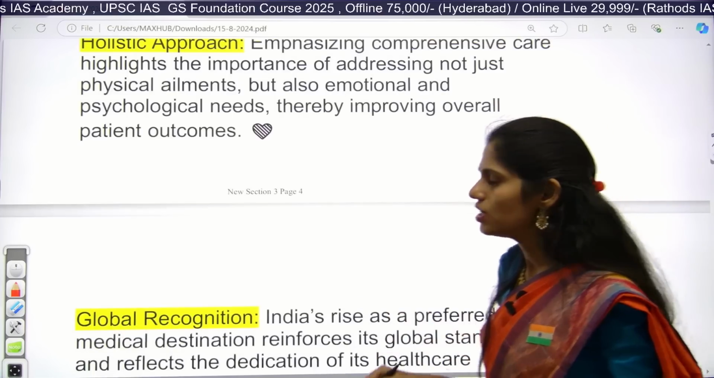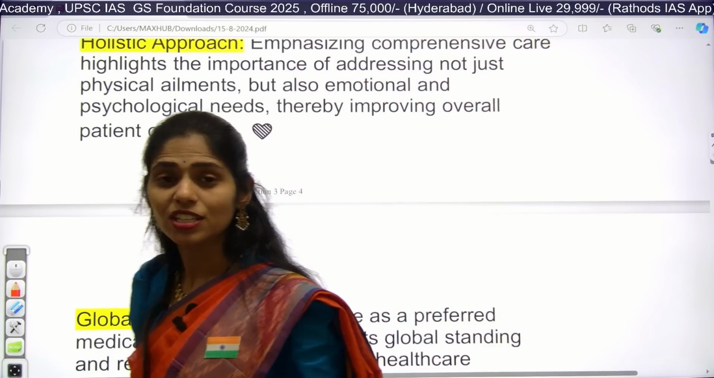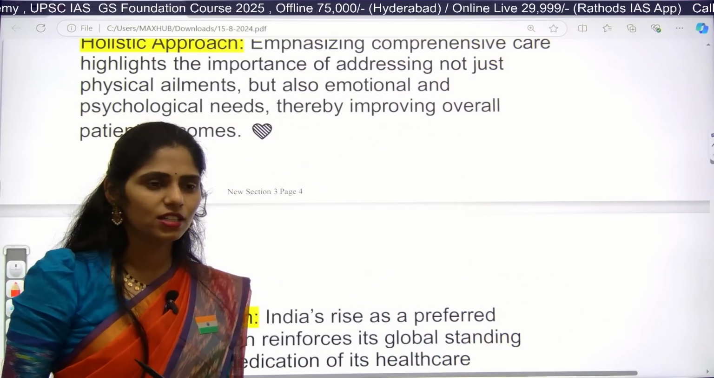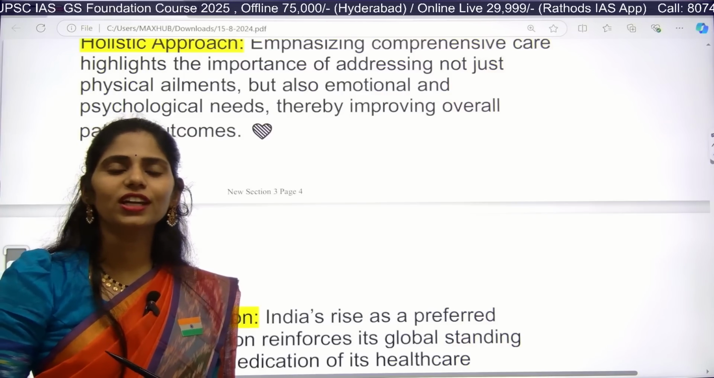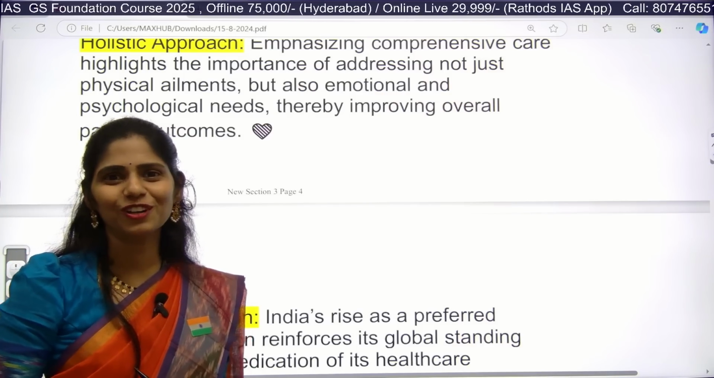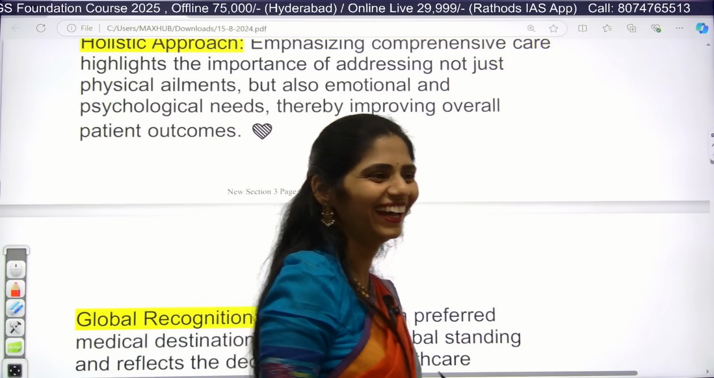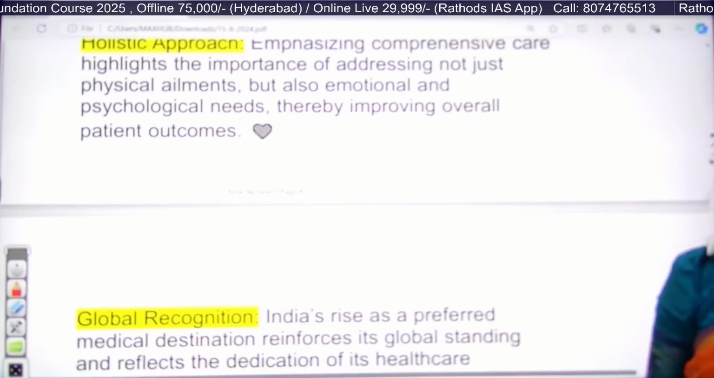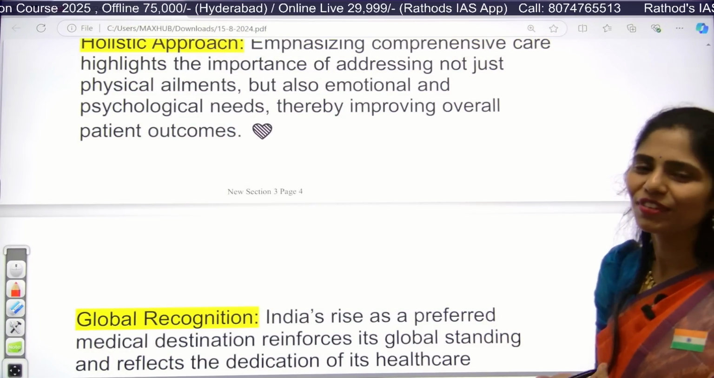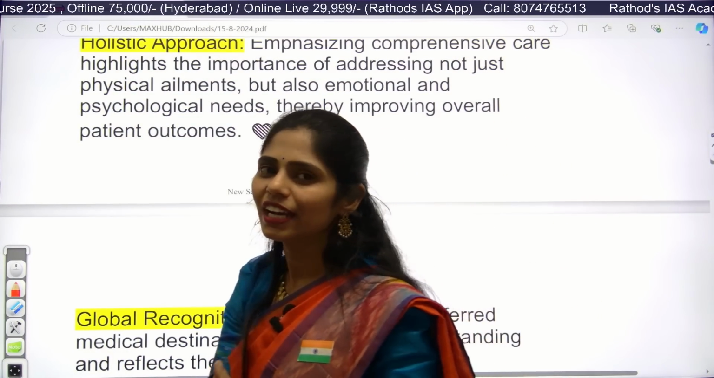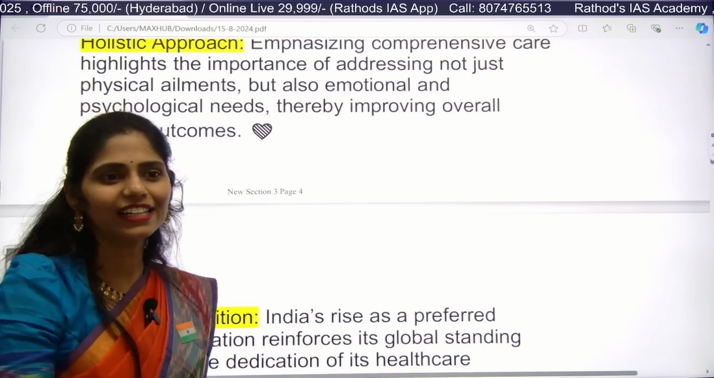So we are focusing on other physical alignments as well as physiological needs. And do you know about this Eat Right movement? Whatever you are eating, try to eat healthy. It is not applicable for me, I know, but the government came up with this Eat Right movement to decrease cardiovascular diseases and lung diseases, etc.